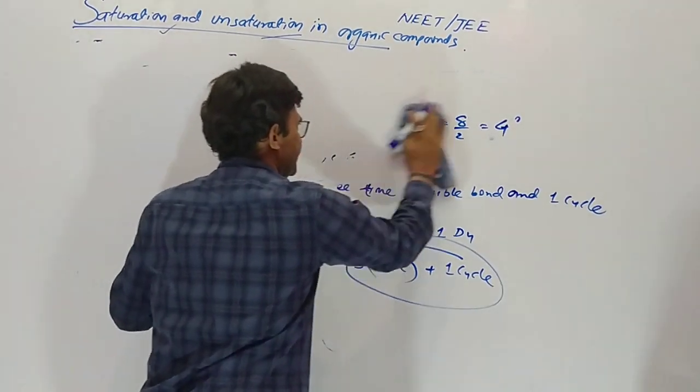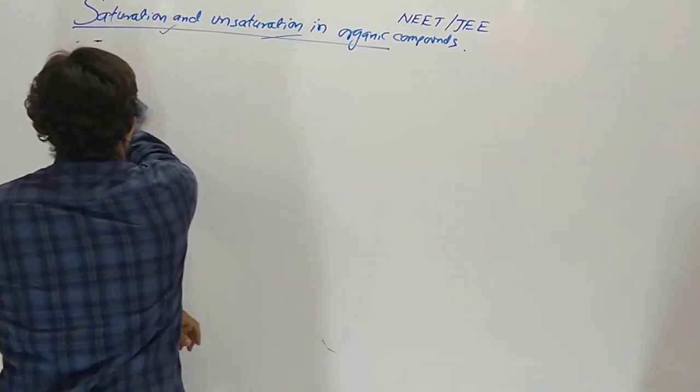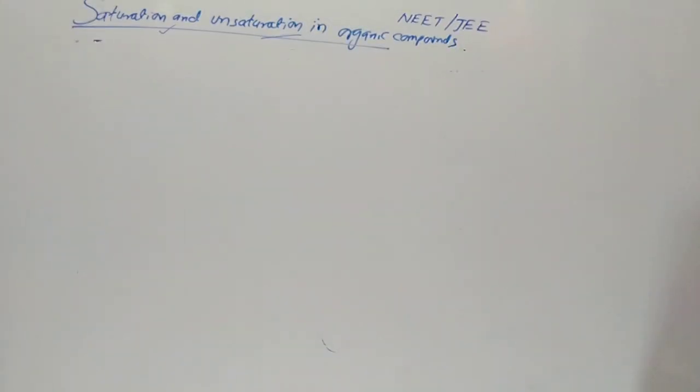Now DU for hydrocarbon is over here. We are going to another point. In the given molecular formula, carbon, hydrogen and oxygen are given.